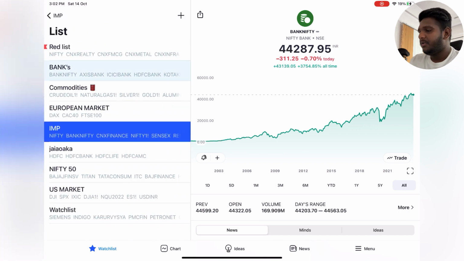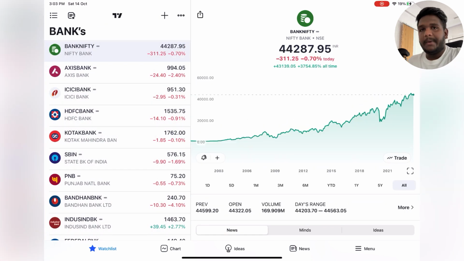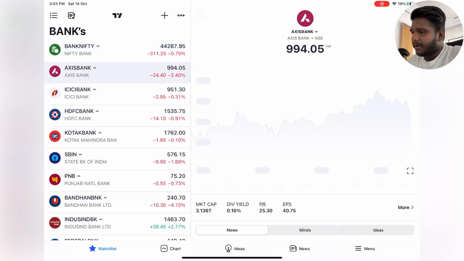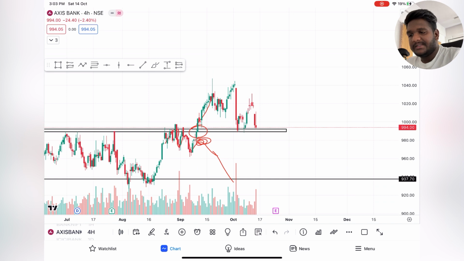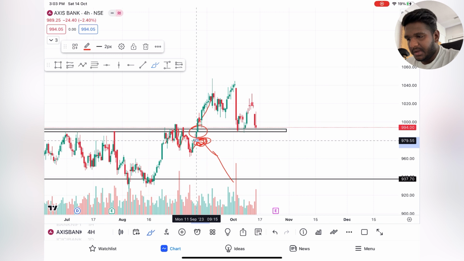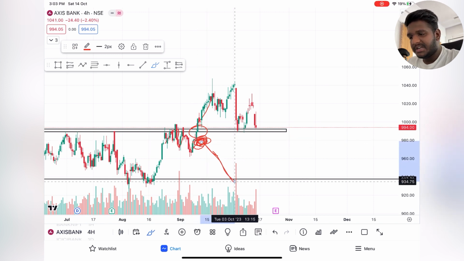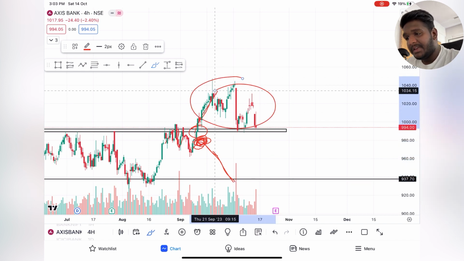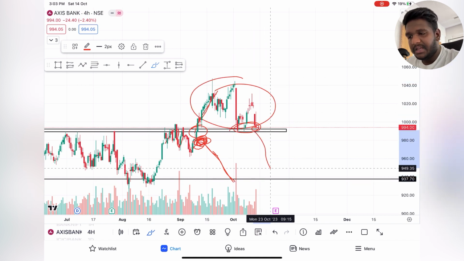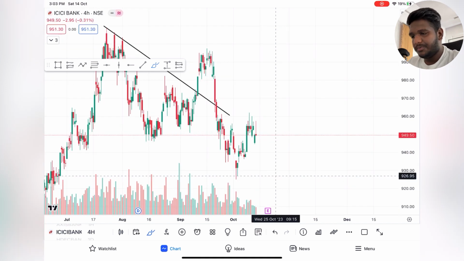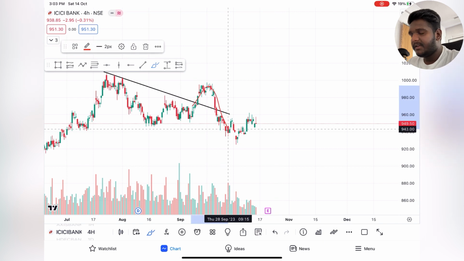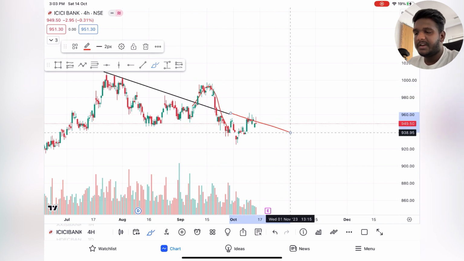Now I'll be looking into banks. In the banks, as I observe, Axis Bank, I'll be doing the analysis for all of this only in the higher time frame. As I told, if it gets rejected over here, most probably, I made a video 2-3 weeks back, then we can expect this. But it gave a breakout, entered everyone and is trying to take support. If it fails, again it will come down. ICICI Bank is the same way, gave a breakout, did not sustain, and is again trading in the zone.